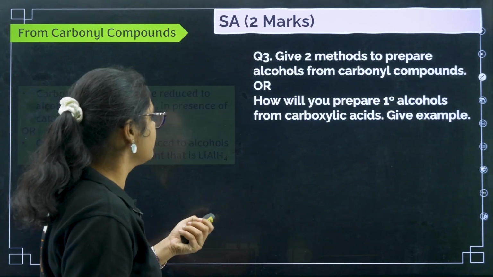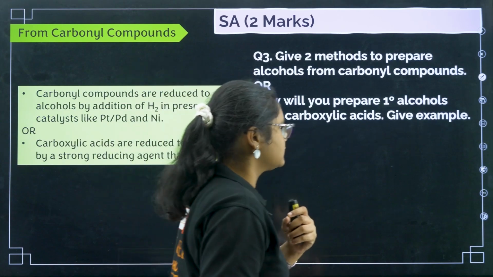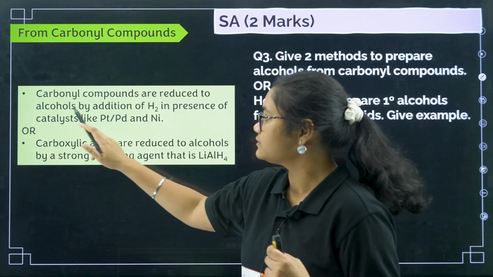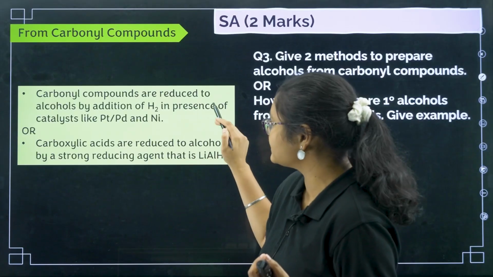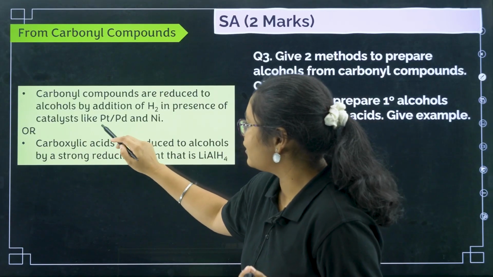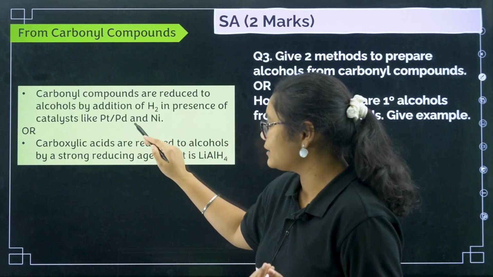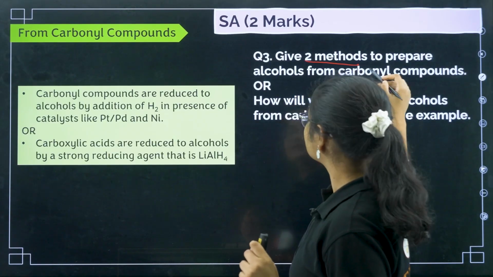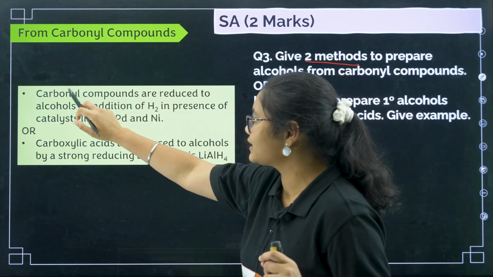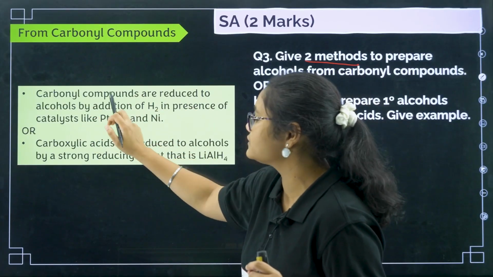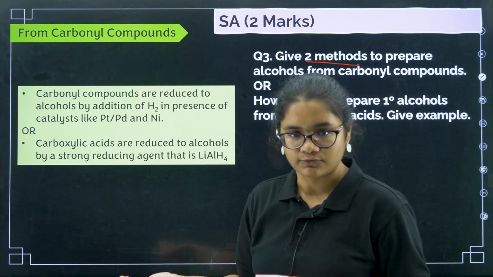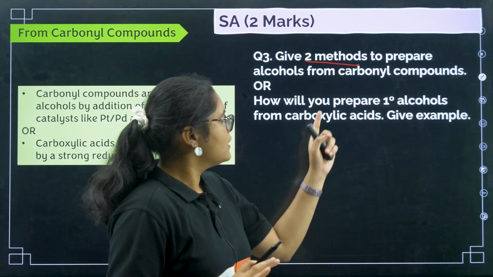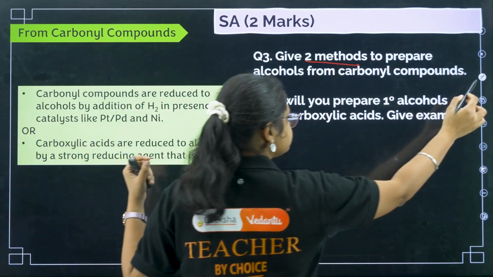Give example. Okay, so first of all you can see the first one: carbonyl compounds are reduced to alcohols by addition of H2 in presence of catalyst like platinum, palladium and nickel. This is one way. You have to write two methods, right? The second method, you have to write the same answer: carbonyl compounds are reduced to alcohols by addition of NaBH4 to give you alcohols. Clear? You have to write with example always.